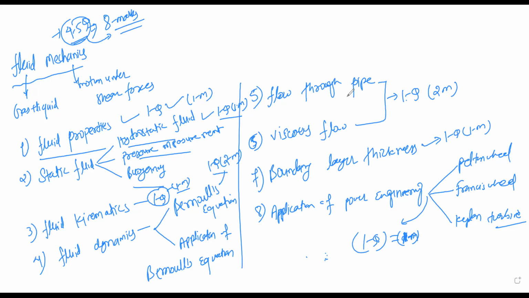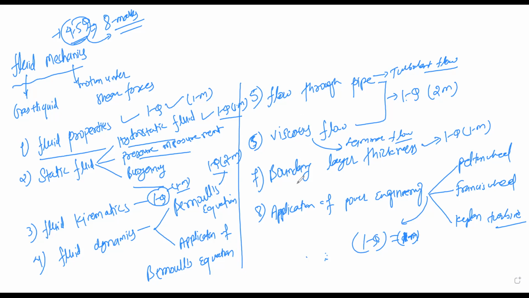In flow through pipe, we will discuss losses like minor and major losses, turbulent flow, and viscous flow, meaning laminar flow, where the shear stress is more compared to turbulent flow.